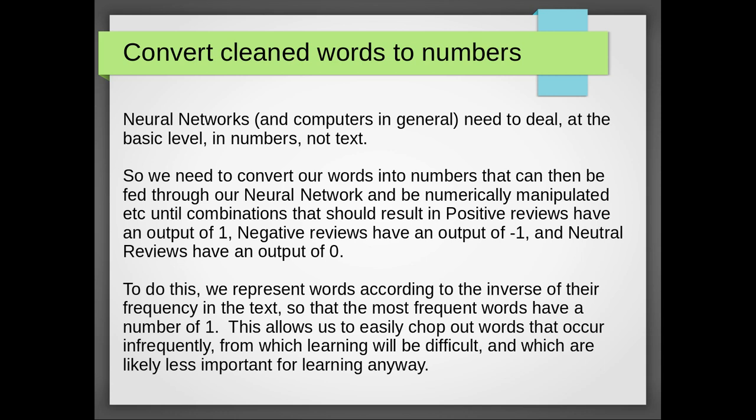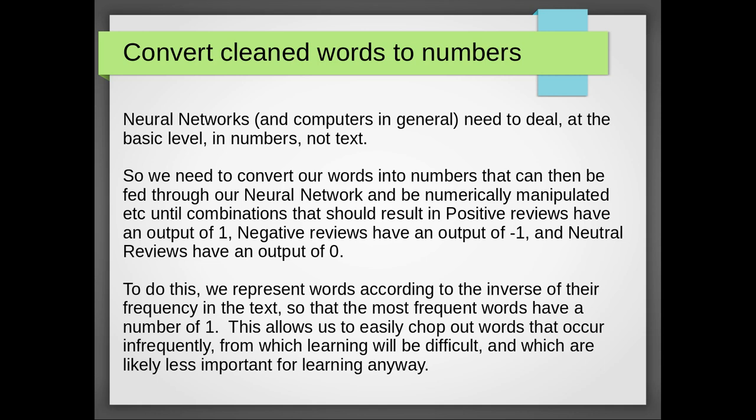And there may be different ways in which we could do that, but a really common and really useful way is to represent words as numbers according to the inverse of their frequency within a text. So the most frequent words have lower values. The most frequent word in a text would have a value of 1. By doing that, we can easily chop out words that are used really infrequently, and from which learning will be difficult and is unlikely to give us much important information in terms of determining sentiment anyway.